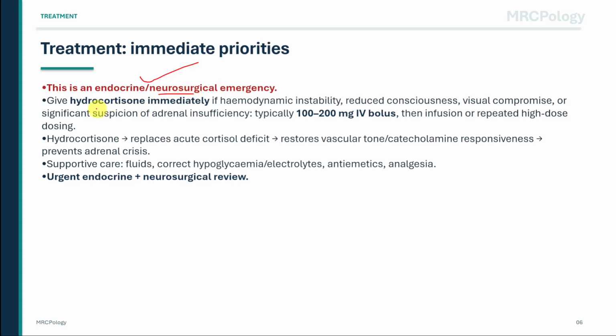The first management step not to miss is hydrocortisone. Give hydrocortisone immediately if there is hemodynamic instability, reduced consciousness, visual compromise, or significant suspicion of adrenal insufficiency. A typical emergency regimen is 100 to 200 milligrams intravenously as a bolus, followed by an infusion or repeated high-dose dosing. The reason hydrocortisone matters is physiological.